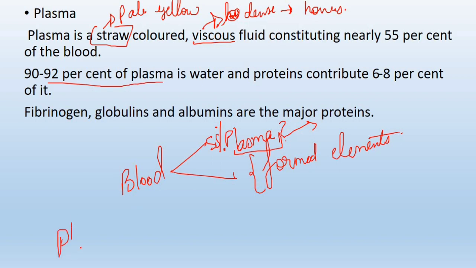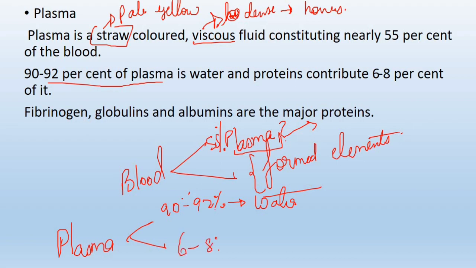So talking only about plasma, 90% of the plasma would be only water, and the remaining 6 to 8% would be proteins.